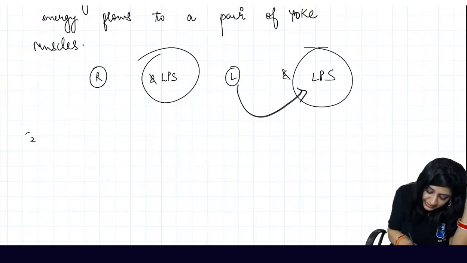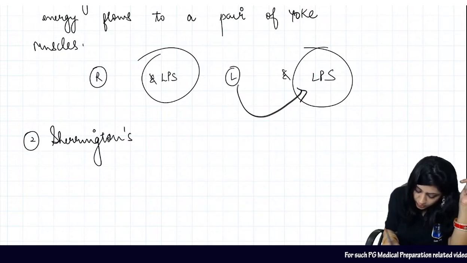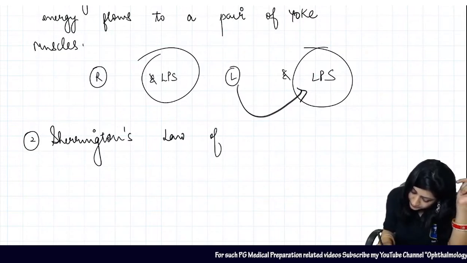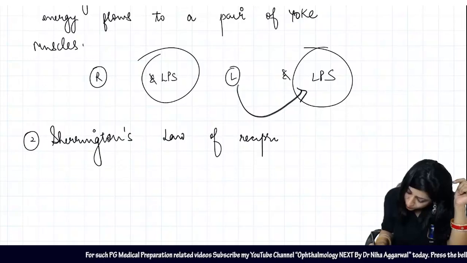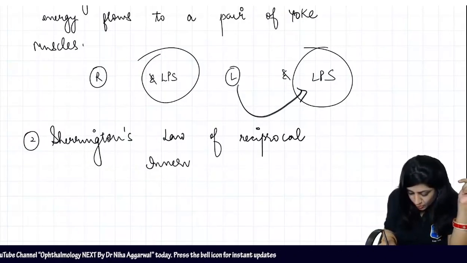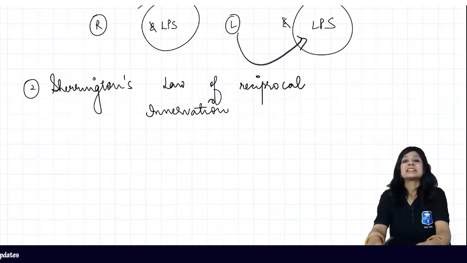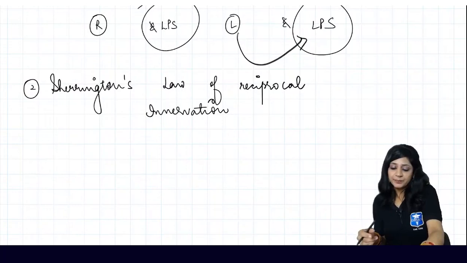And the second is Sherrington's law of reciprocal innervation. What is this law?